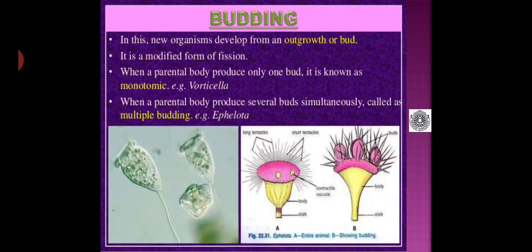However, when a parental body produces several buds simultaneously, it is called multiple budding. You can observe that in diagram B of this slide. Example, Ephelota. So likewise, whether it is monotomic, ditomic or multitomic, it is said to be multiple budding.